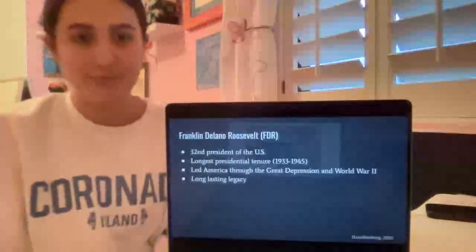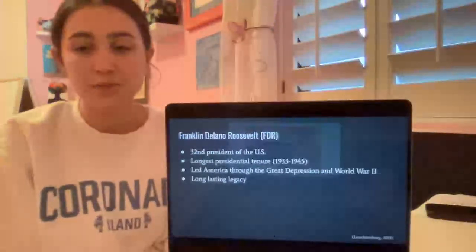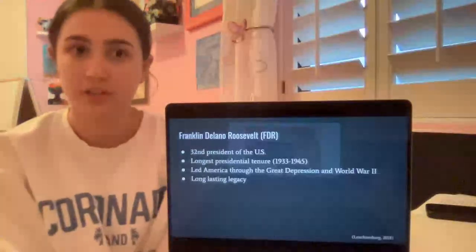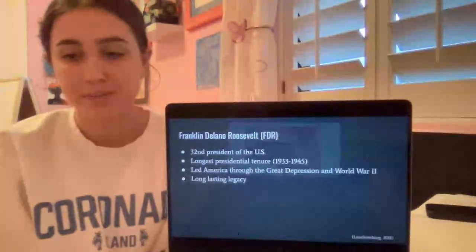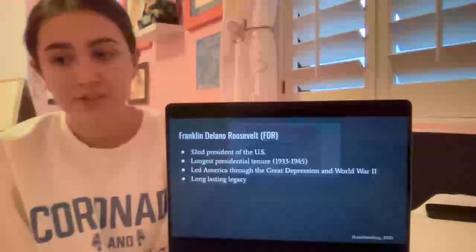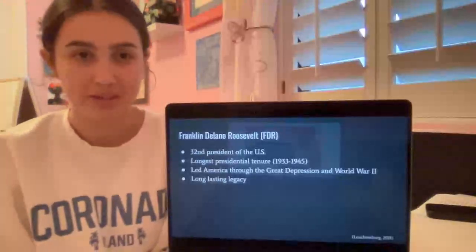This first slide is just a basic overview of FDR, and I think this will be helpful to get the main points about him across to the audience early on in the speech. It introduces the topic of the speech and the subtopics that are going to be discussed later on.